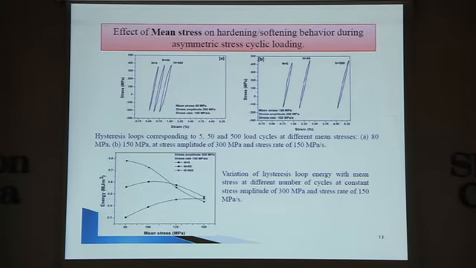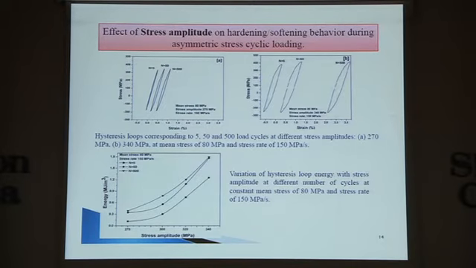Initially there is some sort of softening, then hardening in the case of mean stress. But in the case of stress amplitude, we can see there is continuous softening. So that might be a reason why we have seen that the stress amplitude variation causes a tremendous decrease in fatigue life with a tremendous increase in the ratcheting strain.